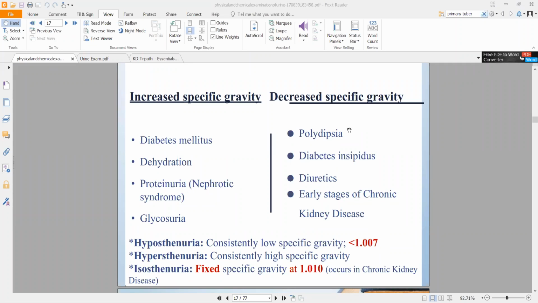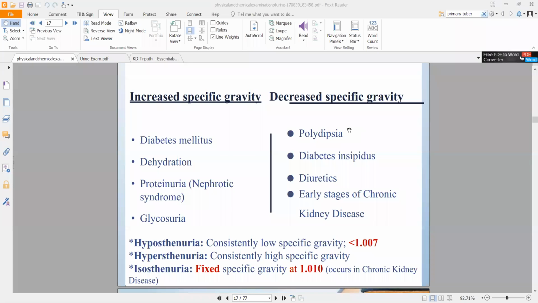The amount of particles that are supposed to be excreted, I'm keeping constant. Initially, let's suppose 5,000 particles were being excreted in 1.5 liters of urine. Now, because of dehydration, those same 5,000 particles are being excreted in 1 liter of urine. So relatively, its density has increased compared to the initial 1.5 liters. That is how specific gravity will increase even in dehydration. Even though you are not increasing the particle number, you are decreasing the volume.